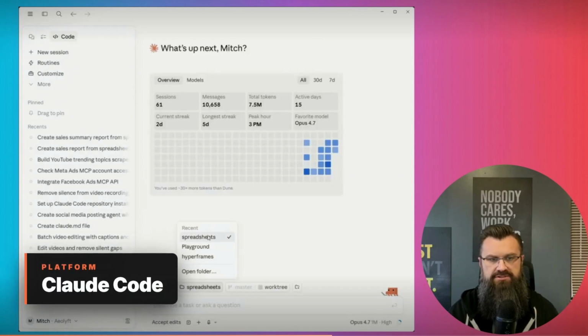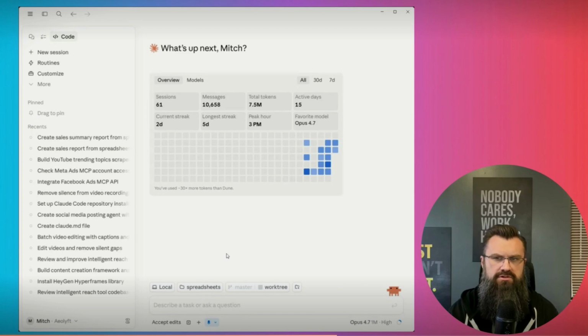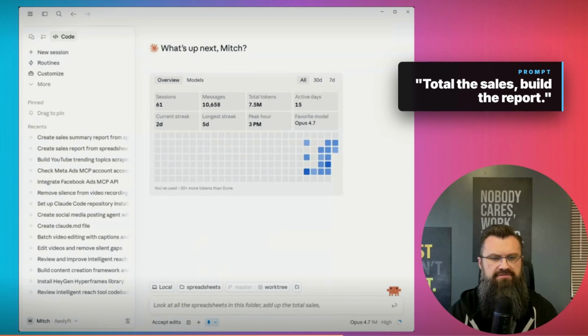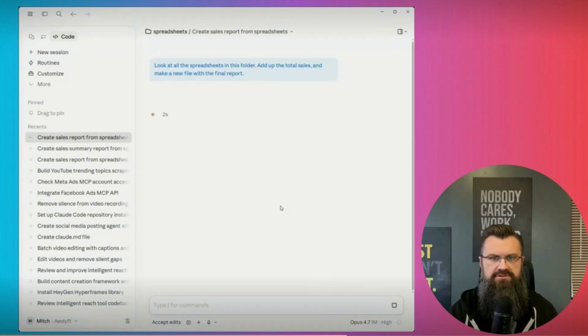So I have the spreadsheets chosen. Here's what I'm going to tell it: look at all the spreadsheets in this folder, add up the total sales, and make a new file with the final report. And it's going to make sure that we actually trust this workspace, which is good.